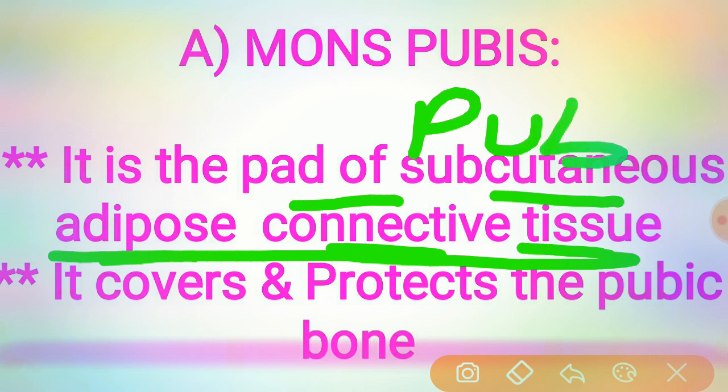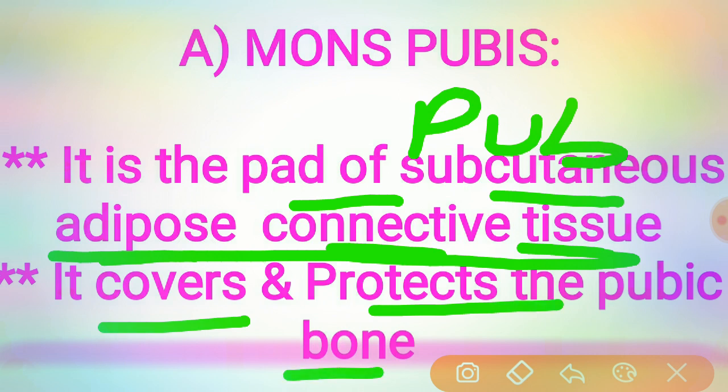Then coming to the hair pattern: in most women it is triangular in shape, with the base directed upwards. Mainly the mons pubis covers and protects the pubic bone. Got it? So this is the main function of the mons pubis.